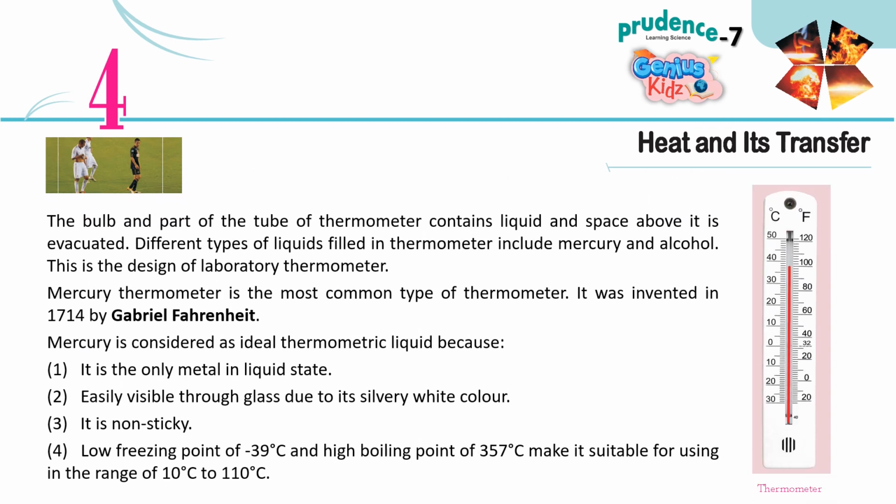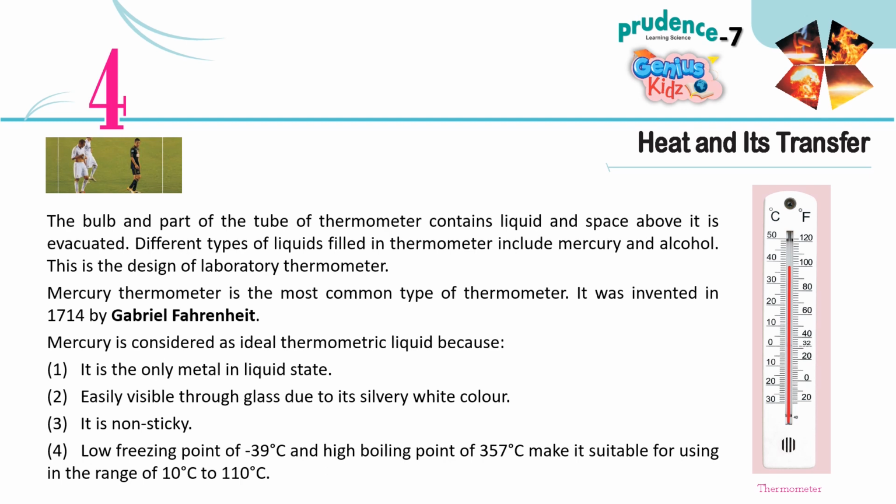The bulb and part of the tube of the thermometer contain liquid and the space above it is evacuated. Different types of liquids filled in thermometers include mercury and alcohol. This is the design of a laboratory thermometer. The mercury thermometer is the most common type of thermometer. It was invented in 1714 by Gabriel Fahrenheit.